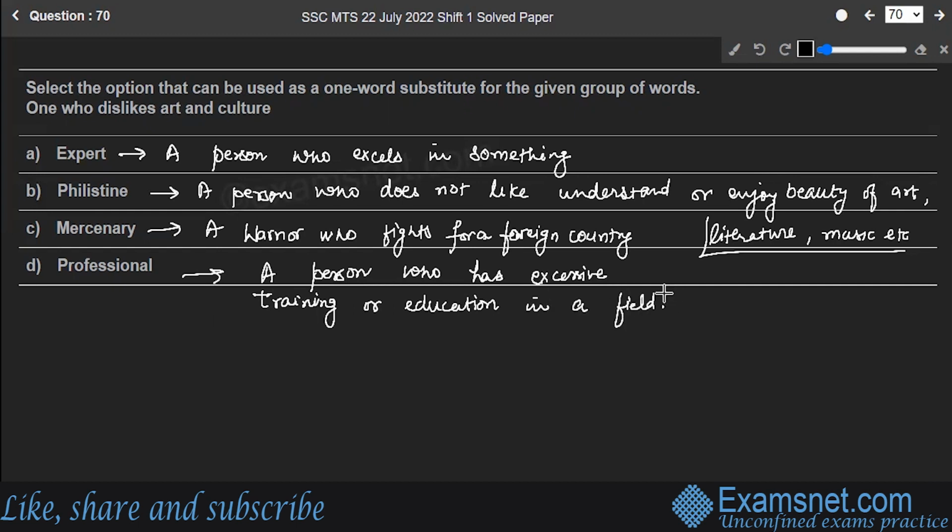For example, he's a professional dancer. So you have to find the one word substitute for the given group of words. One who dislikes art and culture. You know the answer to the question. It's Philistine. So option B is the correct answer.